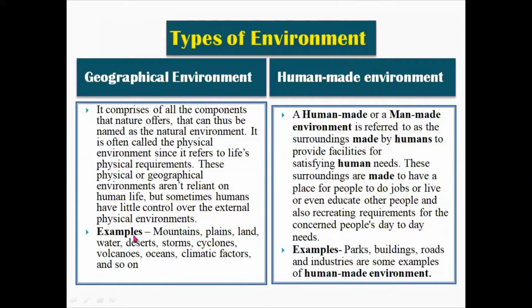because we use it for our own benefit. So examples of natural environment are mountains, plains, land, water, deserts, storms, cyclones, volcanoes, oceans, climatic factors, and so on. There are lots of natural environments, lots of natural factors. So there's always impacts.